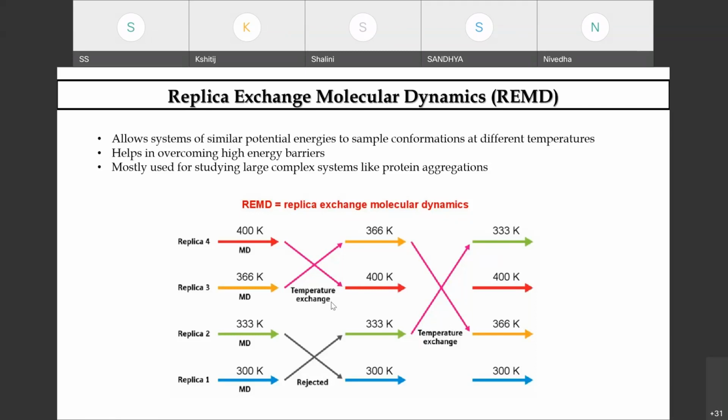Those kinds of studies are known as replica exchange molecular dynamic simulation, and they have very specific illustrative applications with respect to drug discovery and pharmaceutical development.